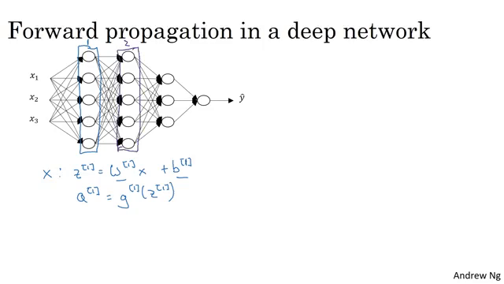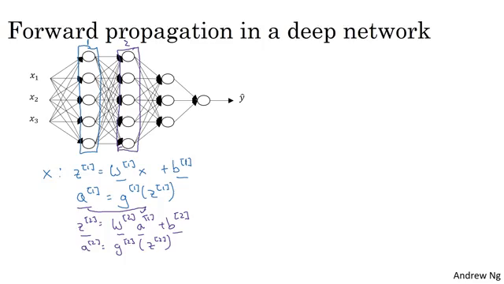Well, you would then compute Z2 equals W2 A1 plus B2. So the activation of layer 2 is the weight matrix times the output of layer 1, plus the bias vector for layer 2. And then A2 equals the activation function applied to Z2. Okay?